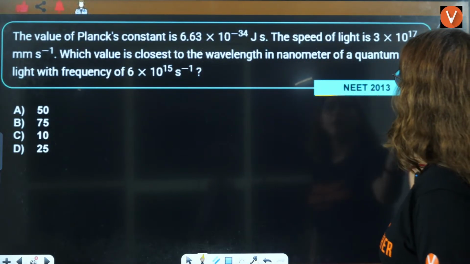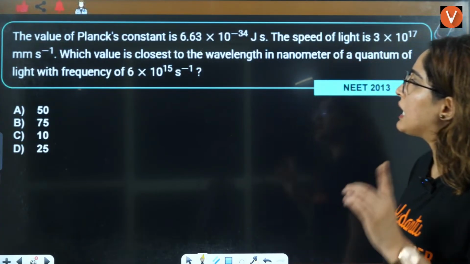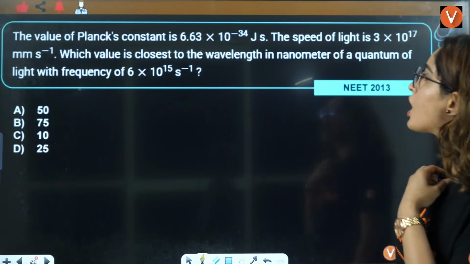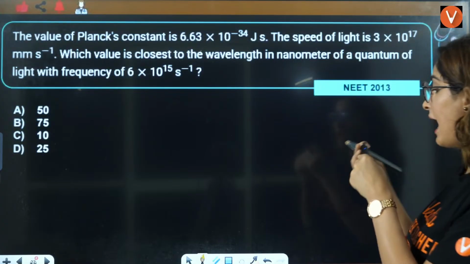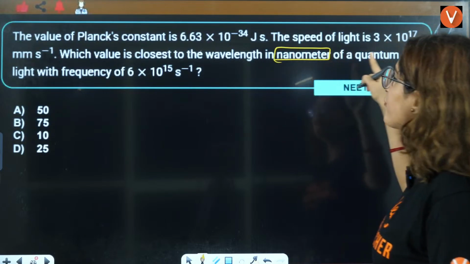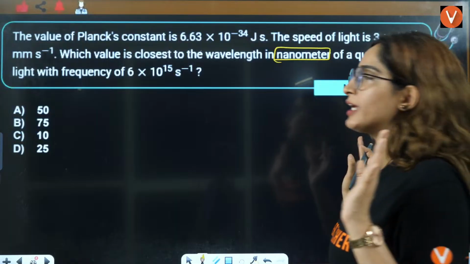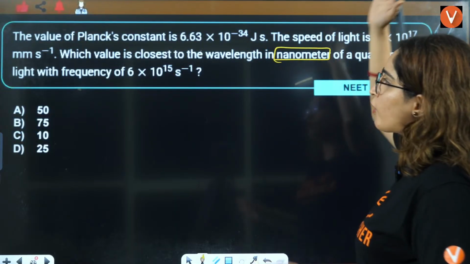Now, this should be AIPMT. The value of Planck's constant is this, the speed of light is this. Which value is closest to the wavelength in nanometer? They are especially saying that in nanometer you have to tell the wavelength of quantum of light. The value of Planck's constant we already know, speed of light also we know.